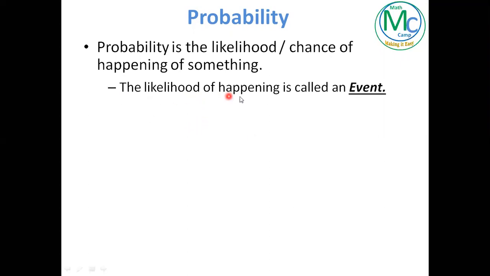And the thing whose likelihood of happening we talk about is called an event. So the technical word for something that happens is event. For example, if I say rain today, I'm talking about an event. If I say I'm going to flip a coin, I'm talking about an event. So flipping a coin, rain today, or drawing a card from a deck of cards is called an event.